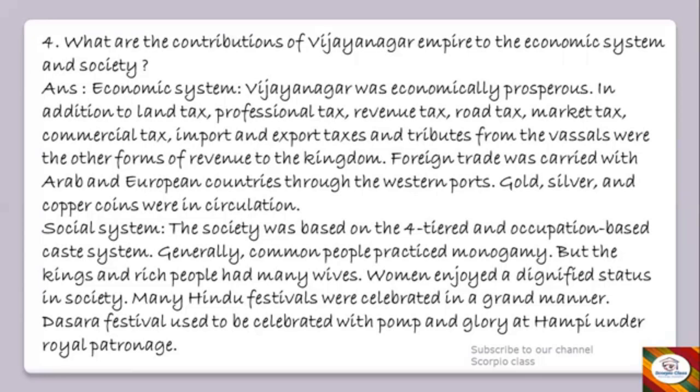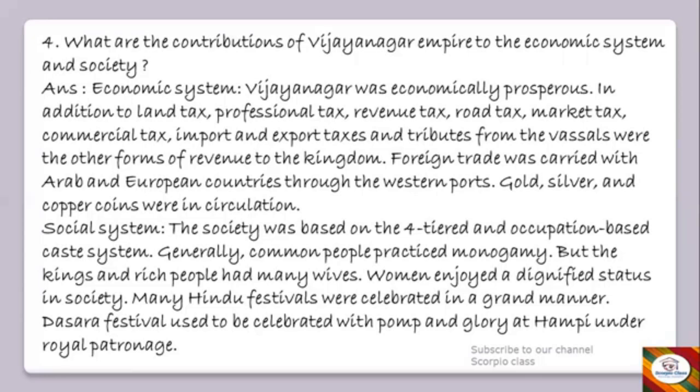Foreign trade was carried with Arab and European countries through the western ports. Gold, silver, and copper coins were in circulation. Okay, so these were the economic contributions of Vijayanagar Empire. Now let's see social system in the society.